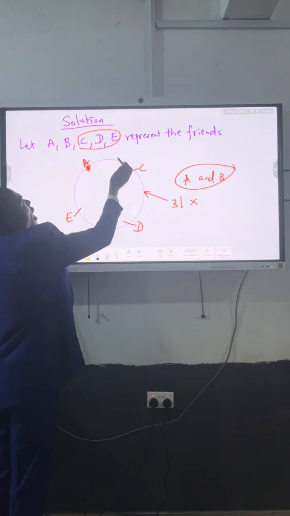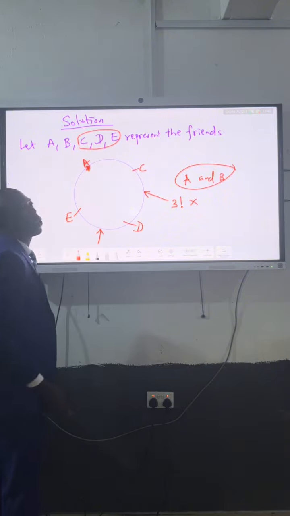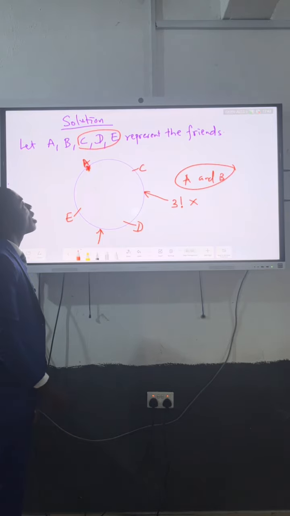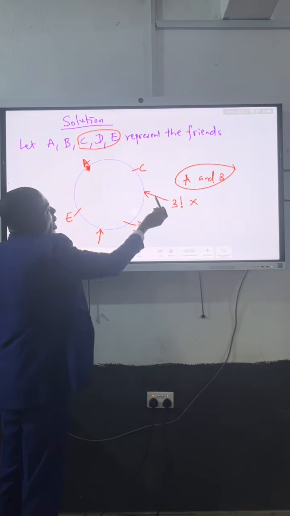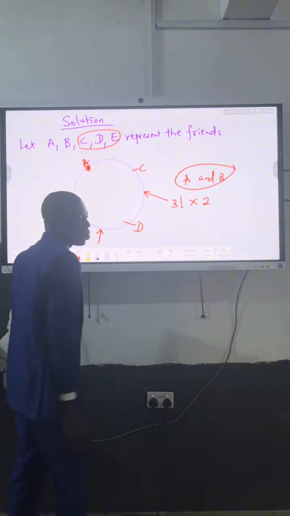Or here, he will be next to his friend A, and they will still be disturbing. So B can sit in two ways, either here or here. So this one is direct 2.